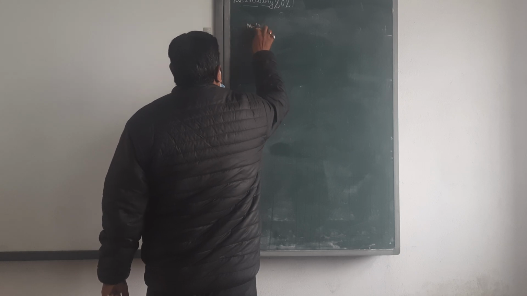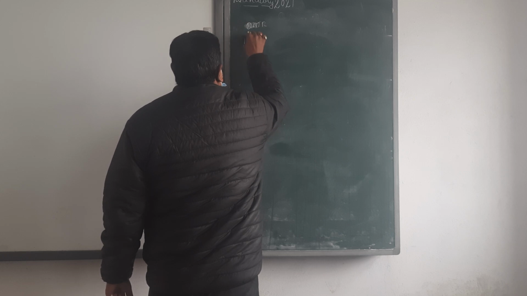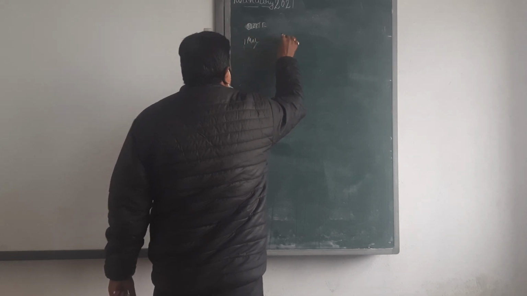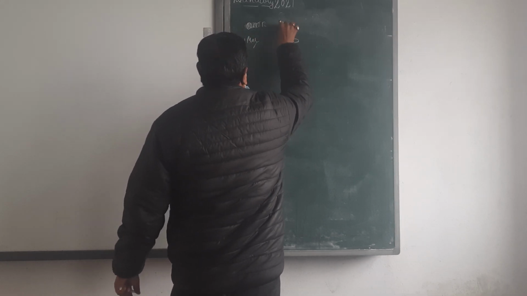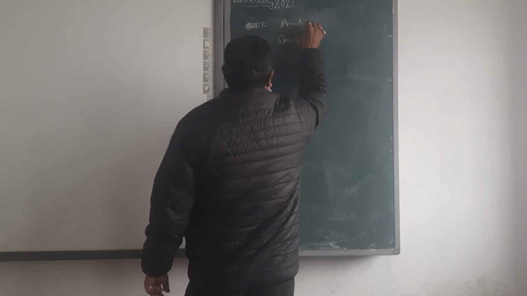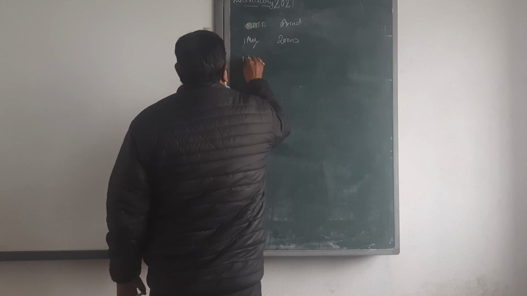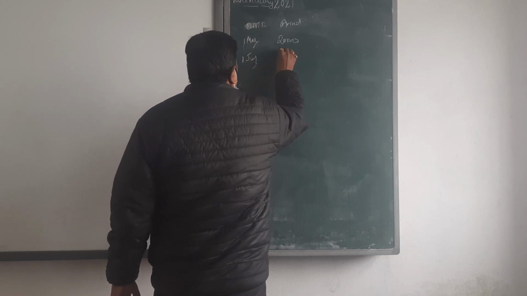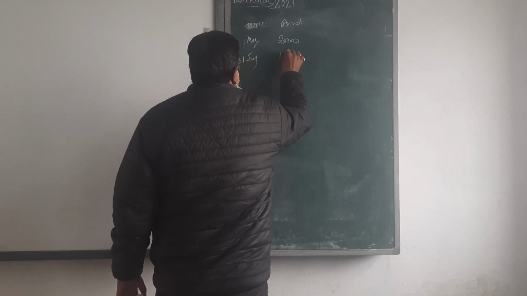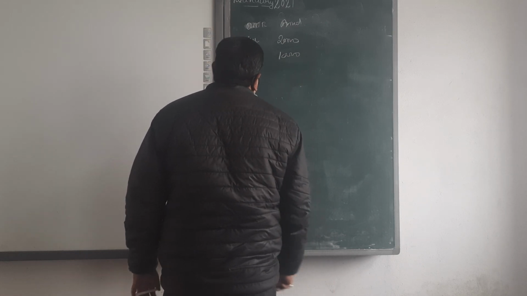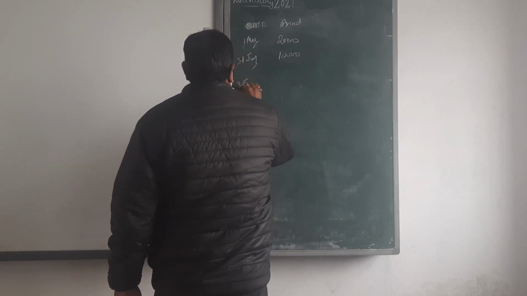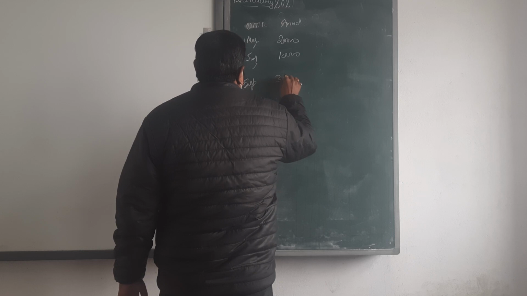May 1st, 20,000. It's an amount. Okay. July 31st, 10,000. Okay. 30 September, 30,000.